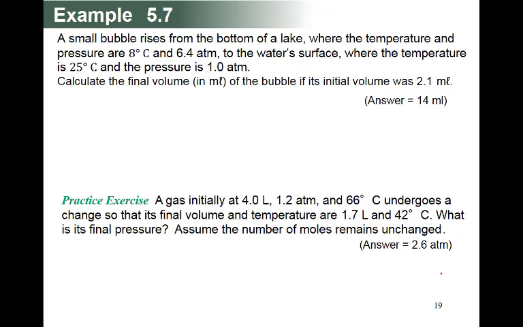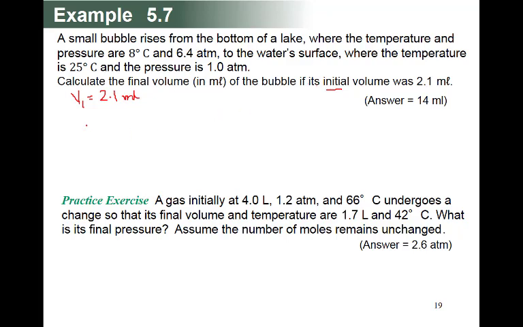So volume 1, let's solve this problem. Volume 1 is 2.1, because he says here the initial volume. So volume 1 is equal to 2.1 milliliter. No need to change into liter, because the volume 2 answer will also be in milliliter.